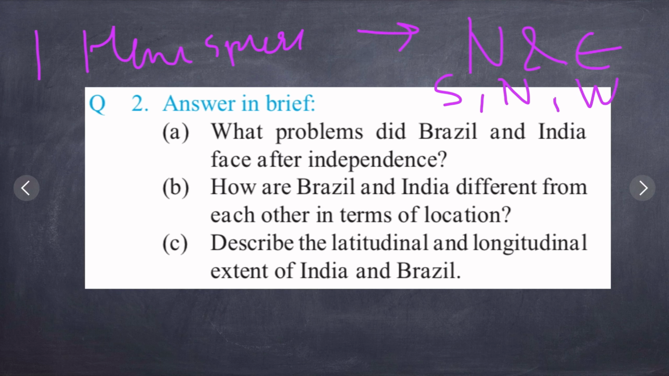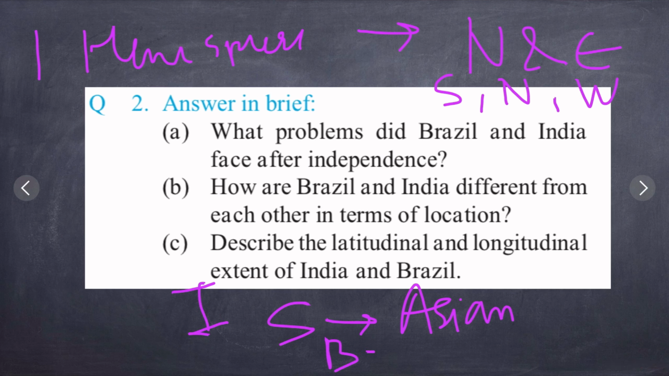If we take into consideration the continent, India is located in the southern part of the Asian continent. In Asia, India is located. And Brazil is located in the northern part of the South American continent. So, hemisphere we have northern and eastern for India, and continent for India is Asian, in that also southern part. And for Brazil, southern, northern and western hemisphere, and continent of Brazil we have South American continent, in that northern part. Okay, so this was the answer for the second question B.